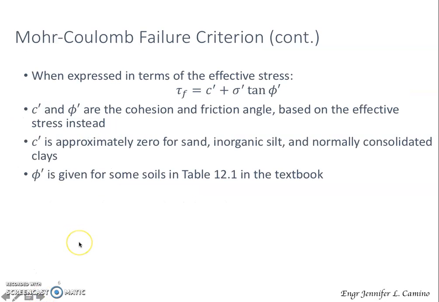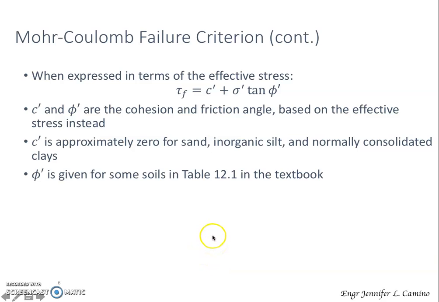So in a saturated soil, the total normal stress at a point is the sum of the effective stress plus the pore water pressure. Of course, in our previous discussion, we learned the total stress is equal to effective stress plus pore water pressure, or the neutral stress. The effective stress, sigma prime, is carried by the soil solid.